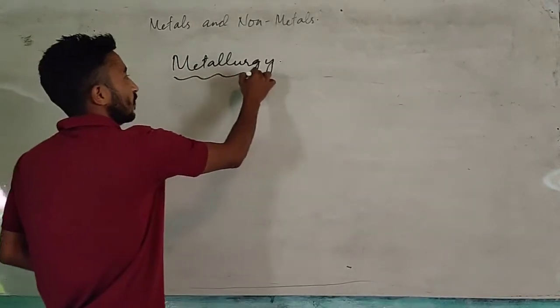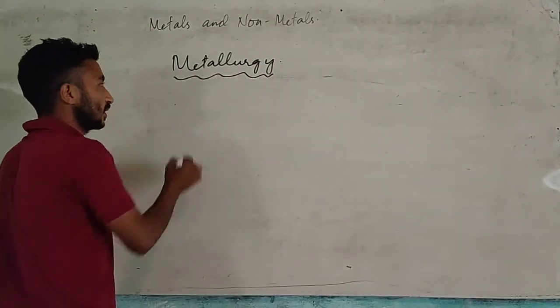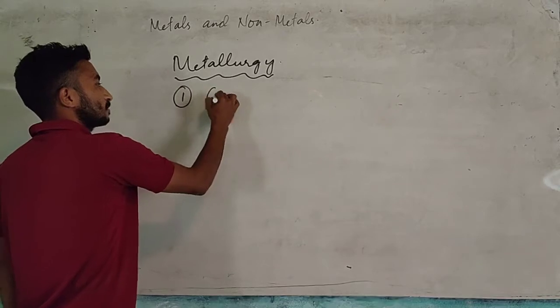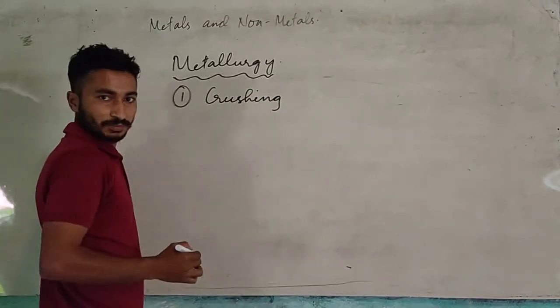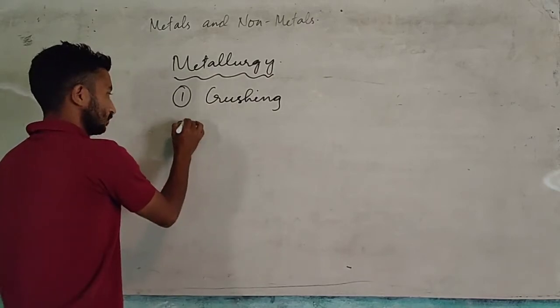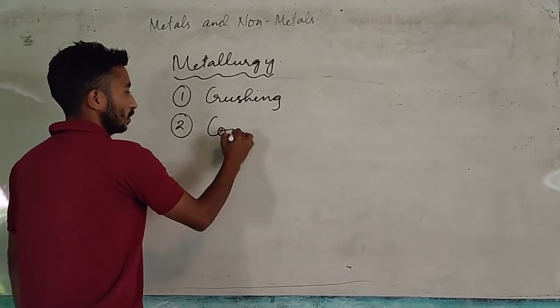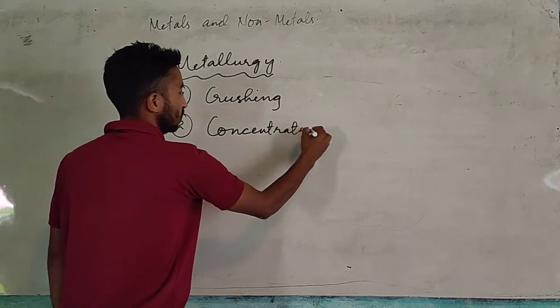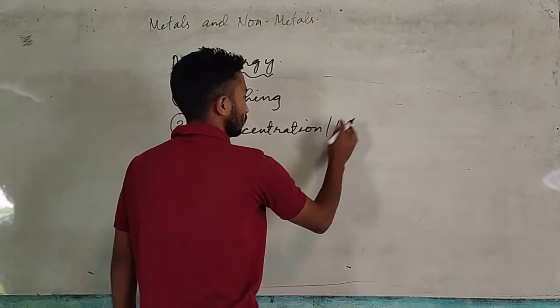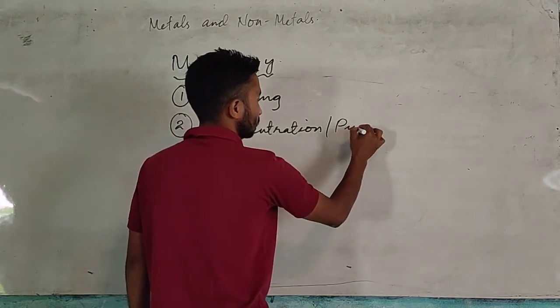So there are 5 important steps in metallurgy. The first one is crushing. Second one is concentration or purification.